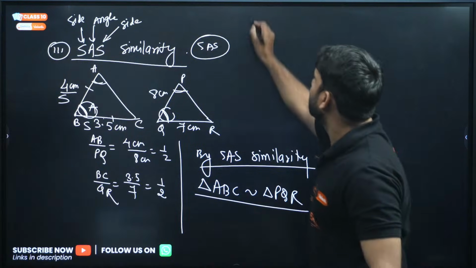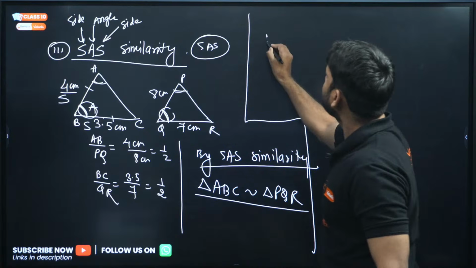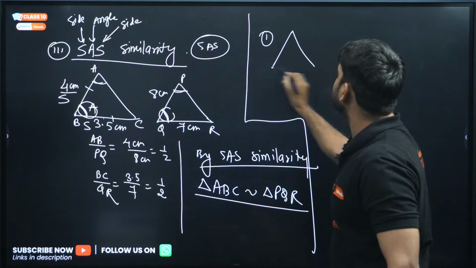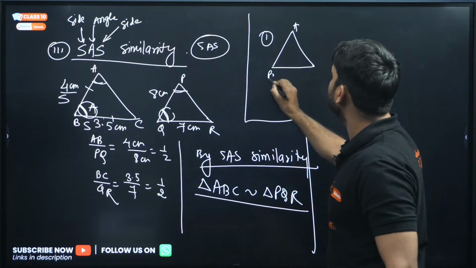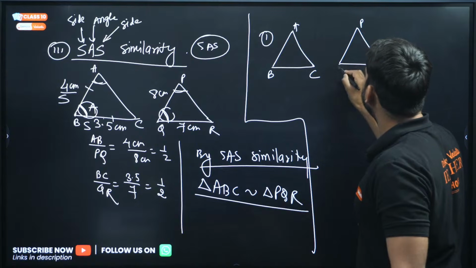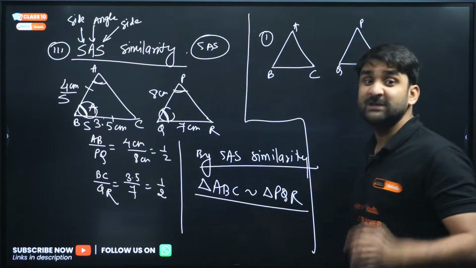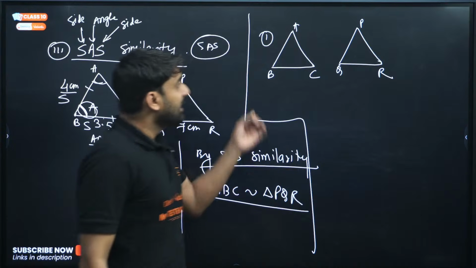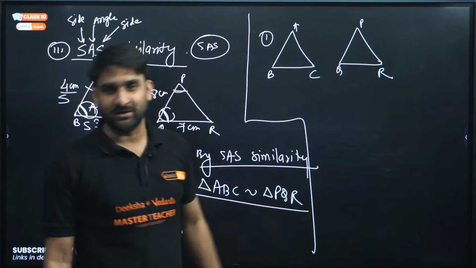So, my dear, let me ask you one thing. If there are 2 triangles, triangle ABC is here, and this is triangle PQR. Please focus here, everyone. Let's say there are 2 triangles, one is ABC and the other is PQR.